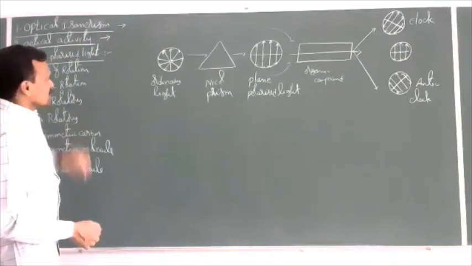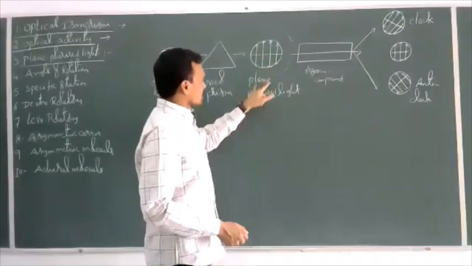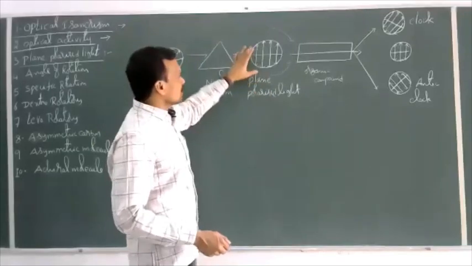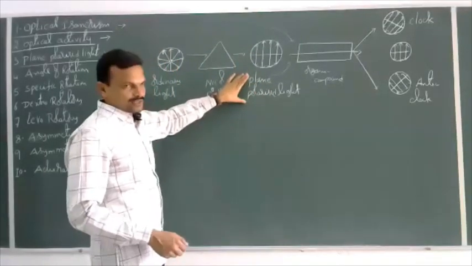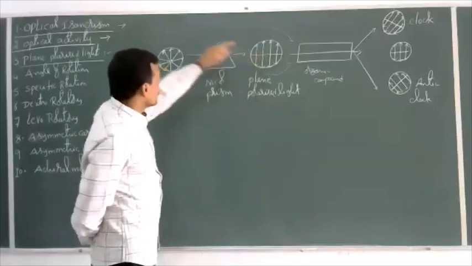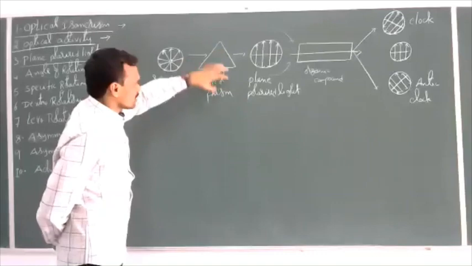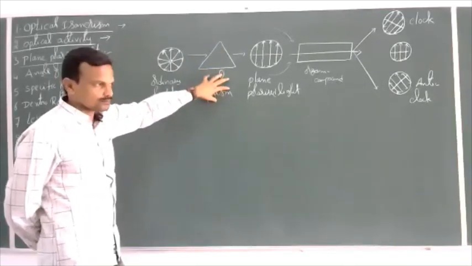What is plane polarized light? The light which consists of photons only in one plane is called plane polarized light, and this plane polarized light is obtained when ordinary light is passed through a prismatic system called a Nicol prism.